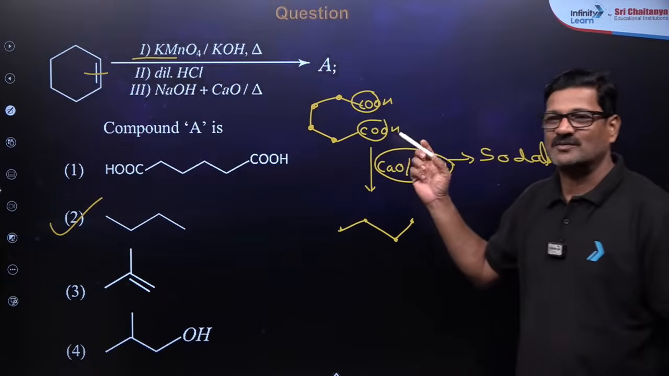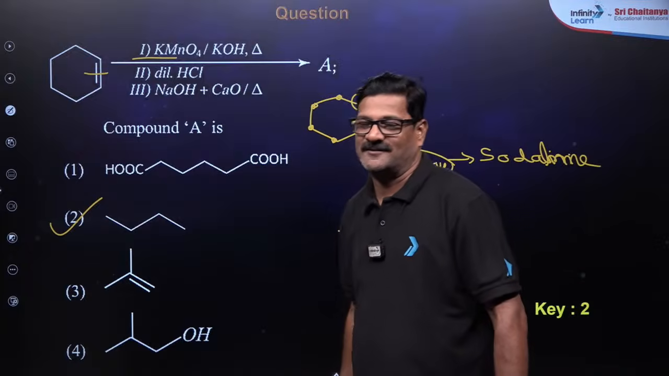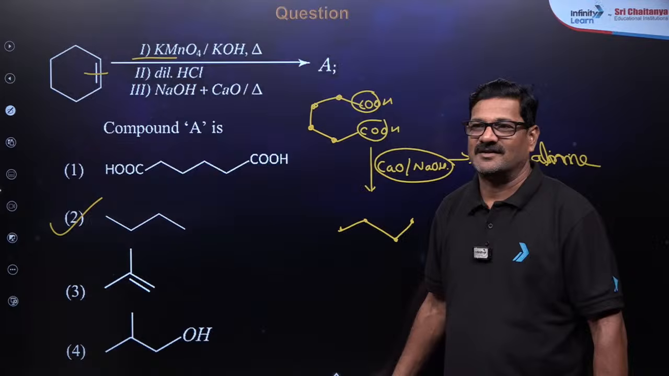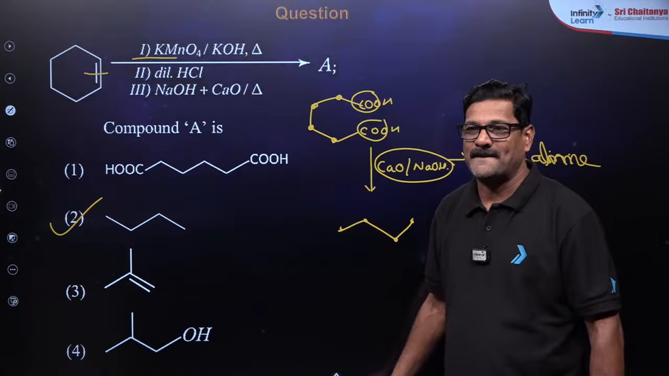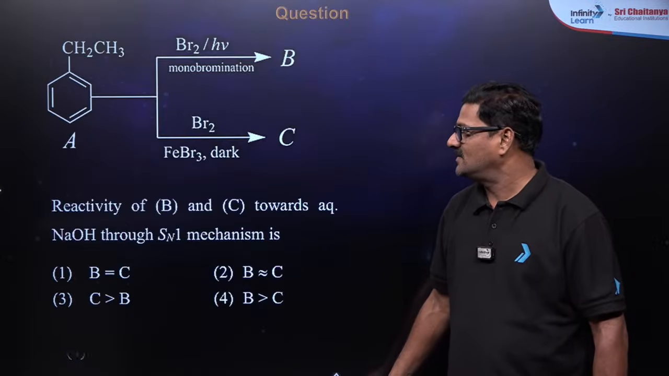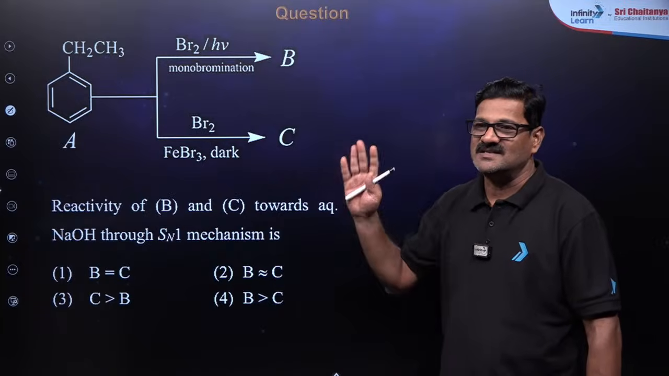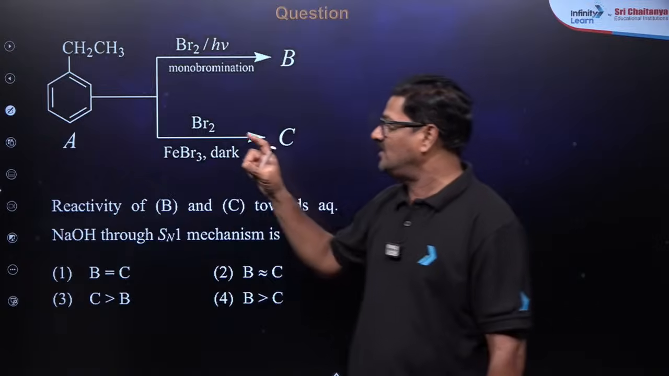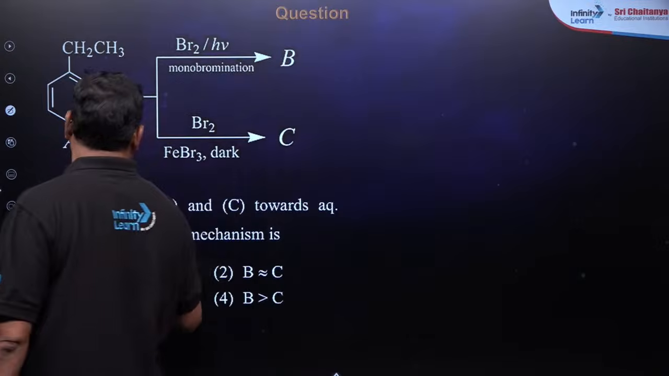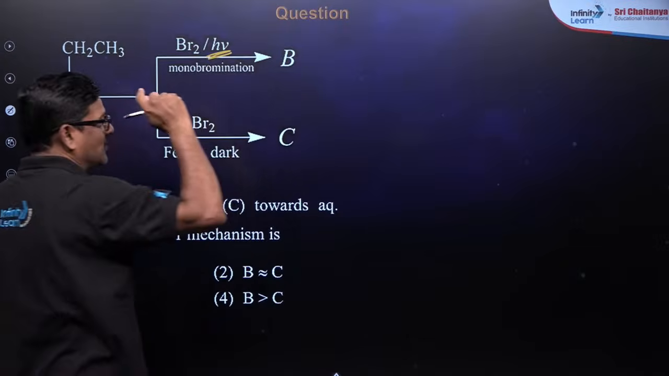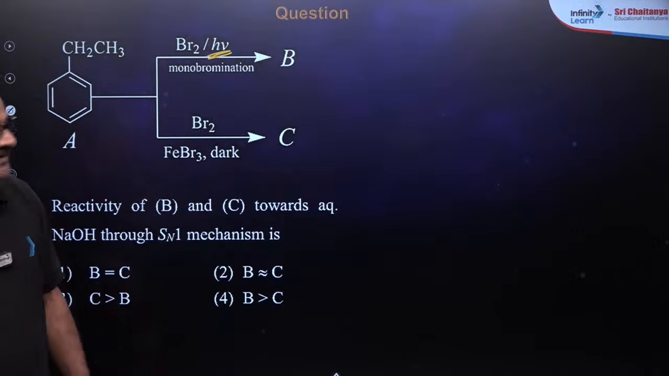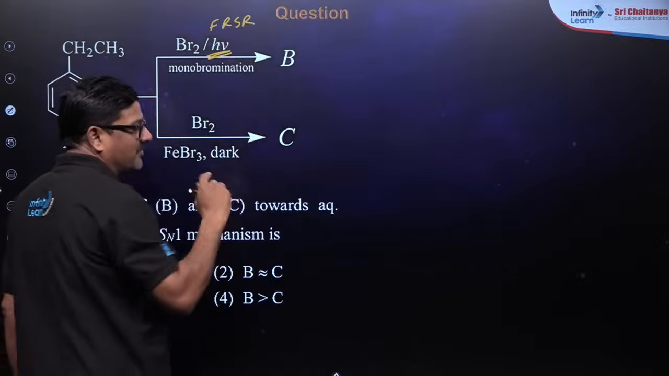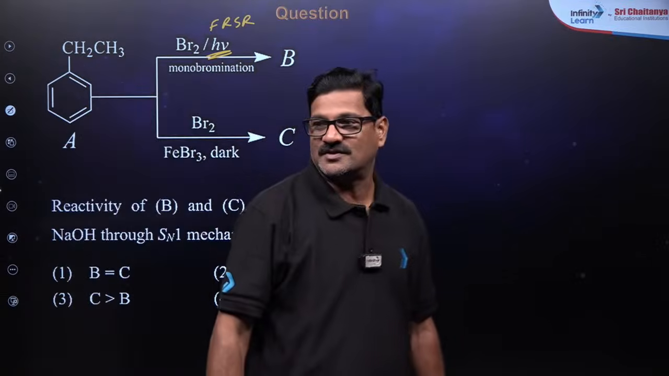Okay, one more question we will do. Are you ready to do that? And you just see, this is ethyl benzene, right? When ethyl benzene is brominated in the presence of light, it undergoes a free radical substitution reaction.